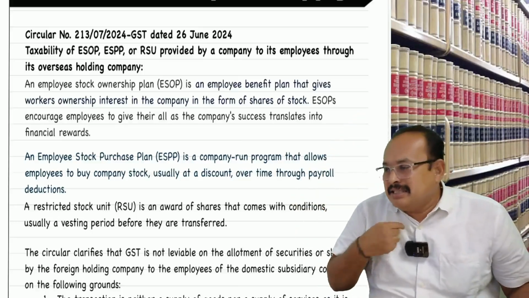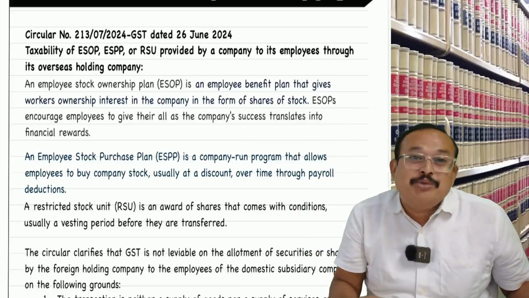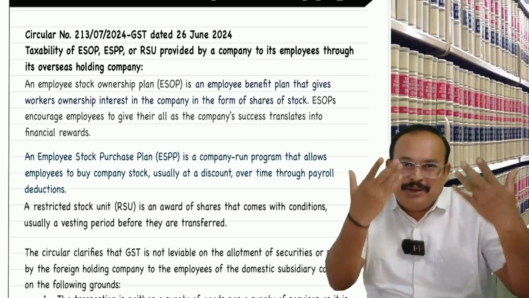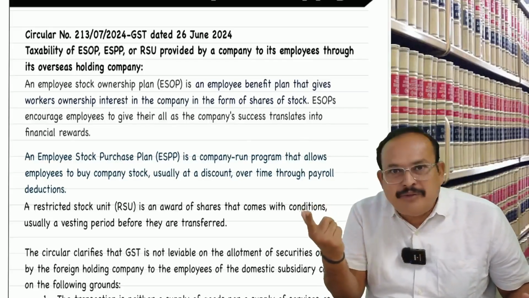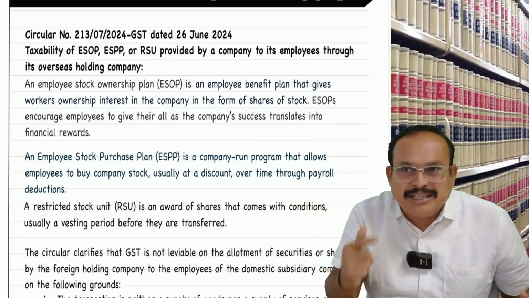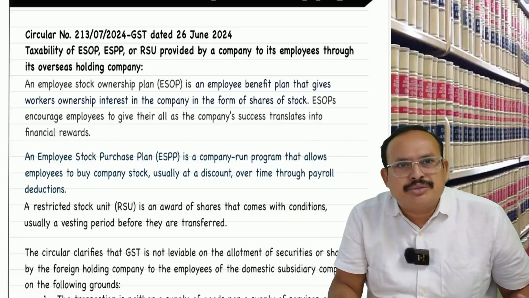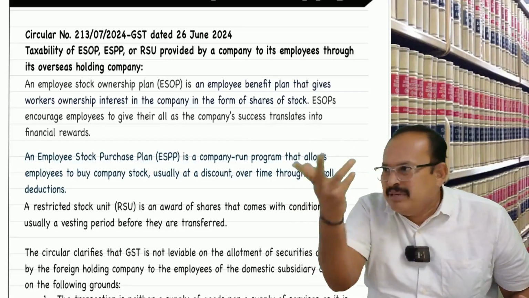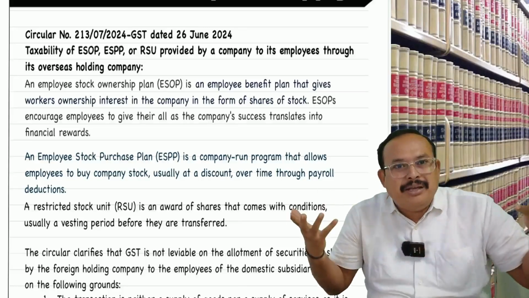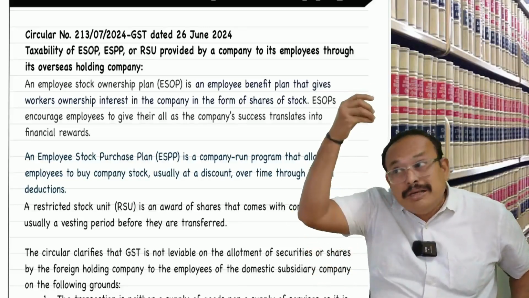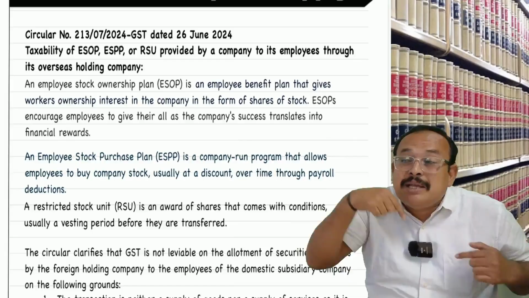Then, as a subsidiary company, we ask: holding company, Hong Kong company, can you please allot your shares to our employees, because we are working for you people only. Then they said, okay, in that case, the face value per share is 100 Indian rupees. Cost to cost basis is almost 6 crores. You please remit the amount to us, we allot the shares to your employees. Now, the subsidiary company in India, very happy, paid 6 crores to the parent company. And the parent company allotted the shares to subsidiary company employees.